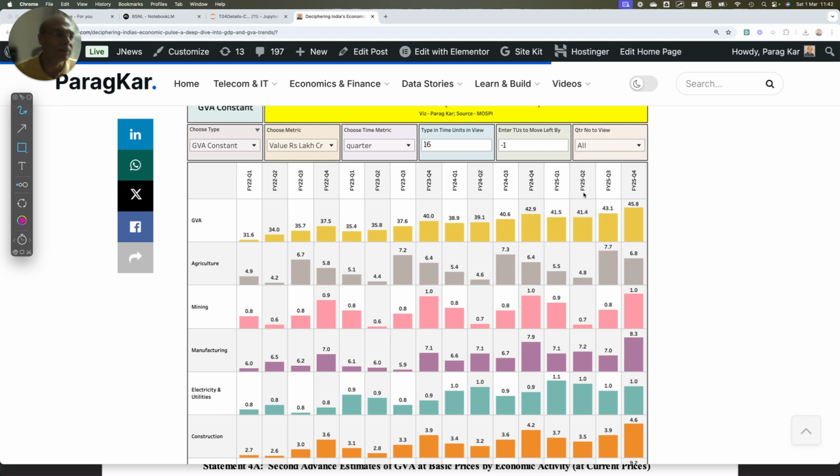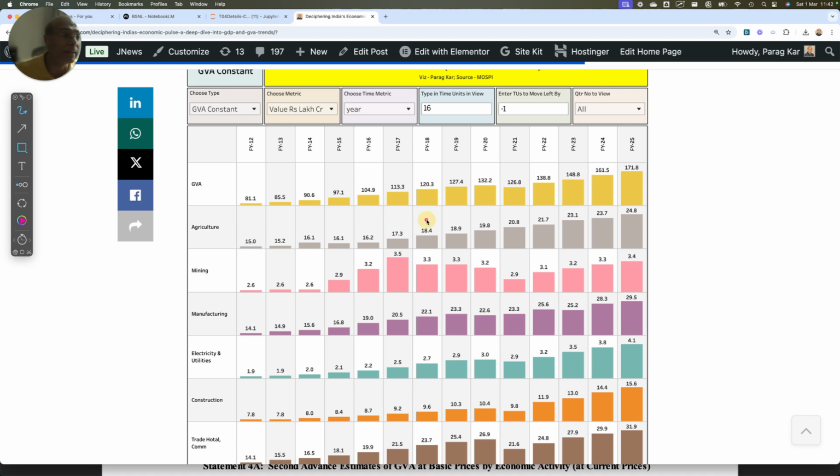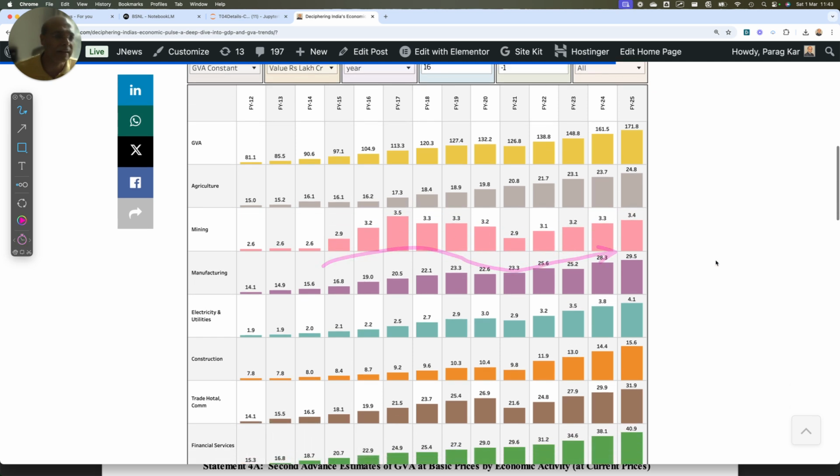Otherwise, it will get too long. So I'll do a yearly time scale, and in the yearly time scale, you will see that this will give us a complete year picture of FY25, and you will see that the contribution from the agriculture sector is sustaining. So agriculture is a very important sector. Mining, actually it went down, but it is insignificant, does not matter.